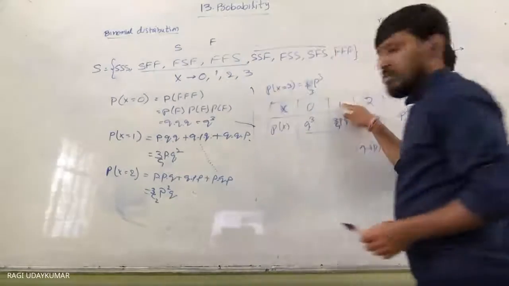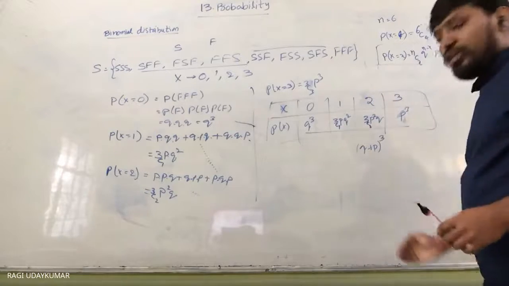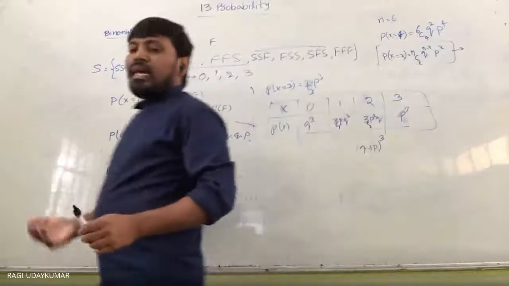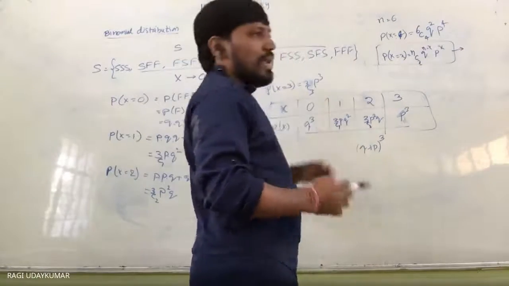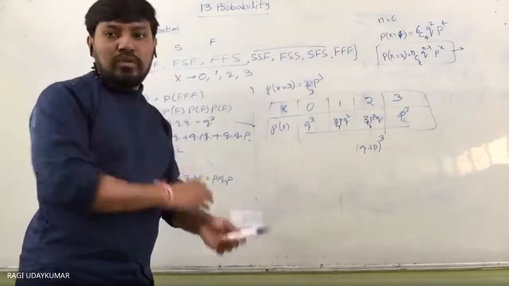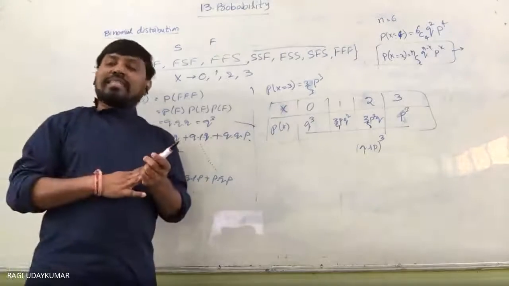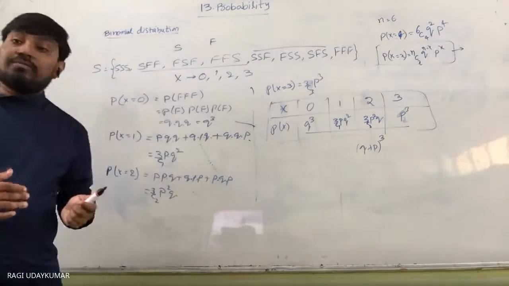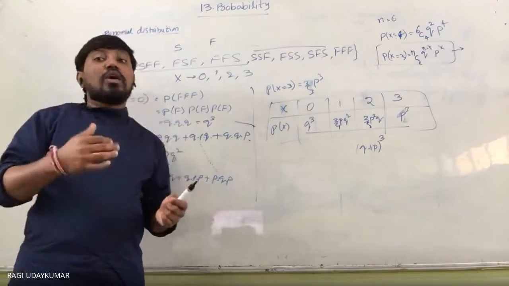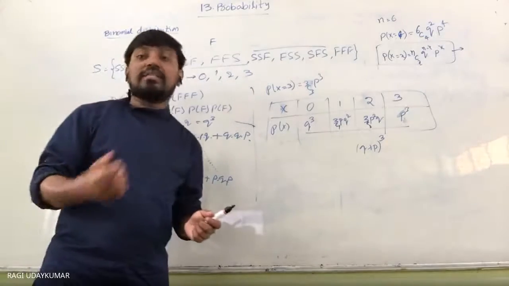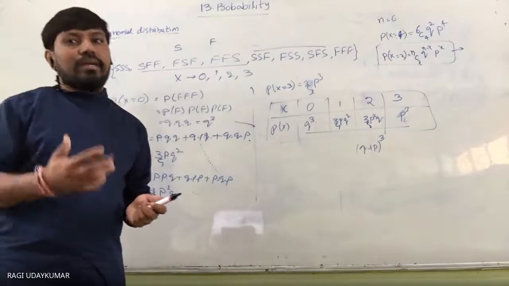See here, 1 time success. So here x is equal to 2 times success, 3 times success. If you continue like that, you are going to get the binomial expansion only. When you do the trial 3 times, (q plus p) whole to the power of 3. When you do the trials 6 times, (q plus p) whole to the power of 6. When you toss a coin 50 times, what is the probability of getting a head, which is considered as a success? And when you see the problems, whenever we are solving them, you can easily understand.